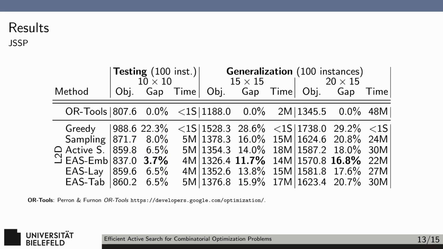Interestingly, while modifying the embeddings works best on the JSSP, we generally saw the extra layer working better on the CVRP and TSP. Currently, we have no explanation for when modifying the embeddings or adding an extra layer works best, and encourage testing out the different possibilities on new problems. Since this doesn't require retraining the model, this kind of hyperparameter configuration is fairly cheap to evaluate on a validation set.